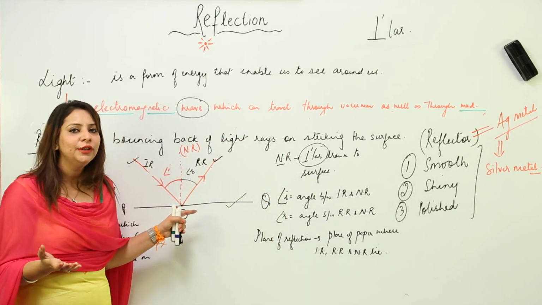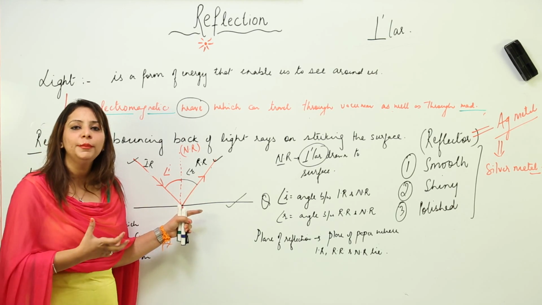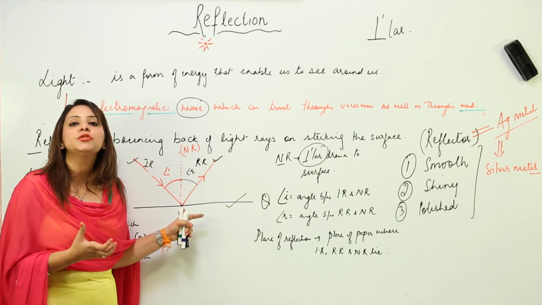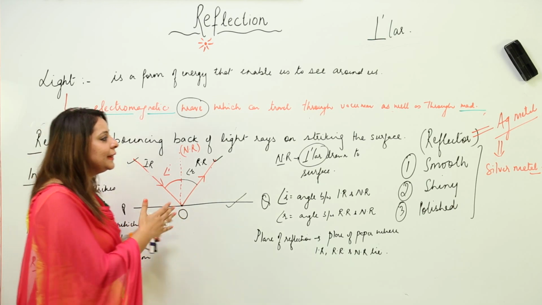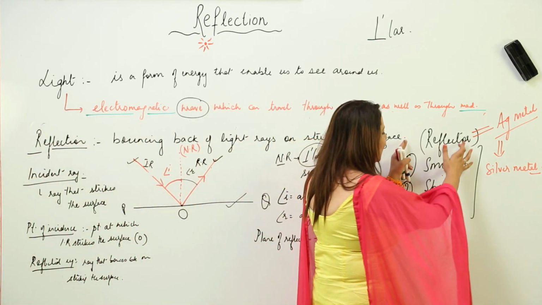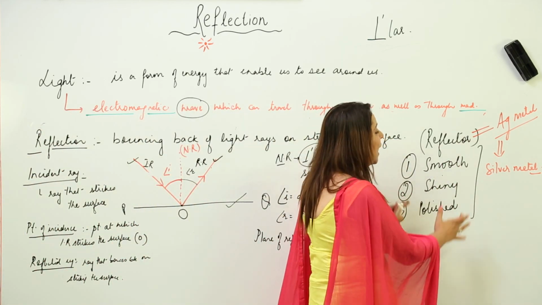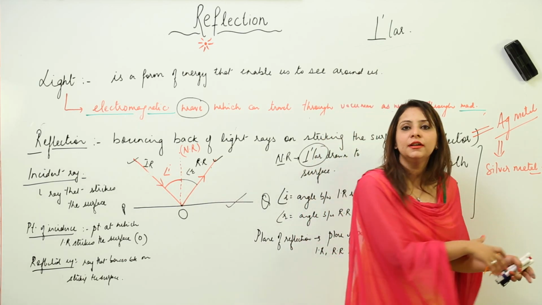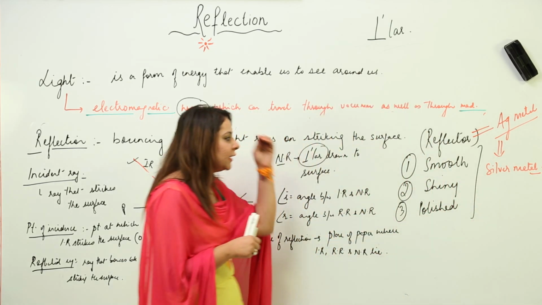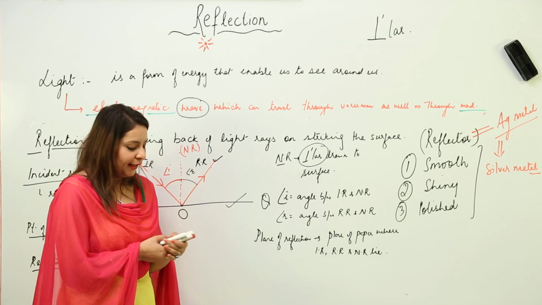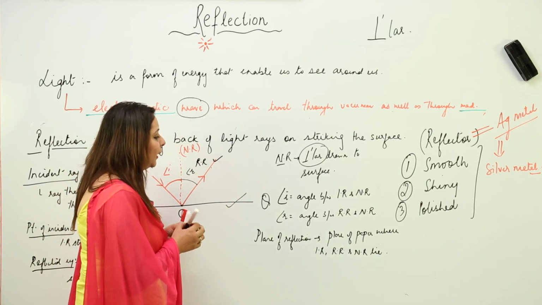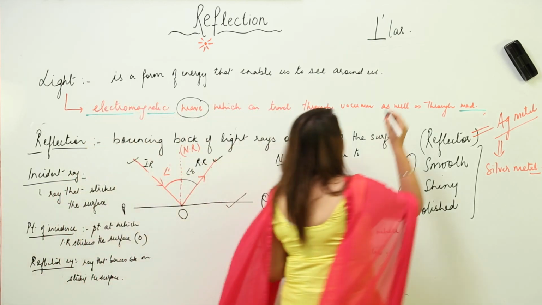This is what we are doing in this chapter. We want to see the phenomenon of reflection, that means the bouncing back of light rays. All this is fulfilled by a substance which possesses these three characteristics. And what is that substance? That is the silver metal. So these are the characteristics of the best reflector. Now we are going to start with the laws of reflection.